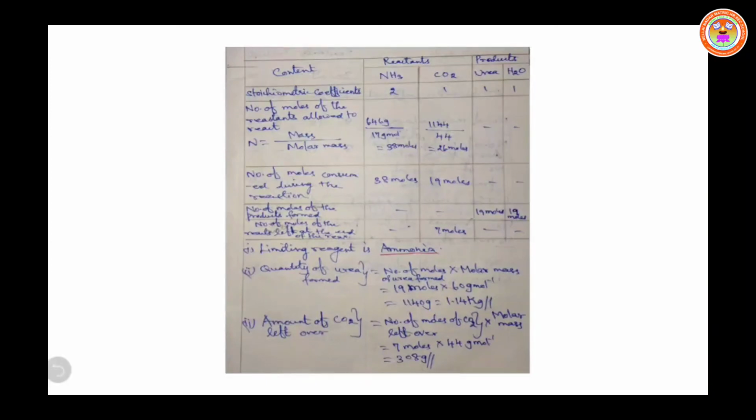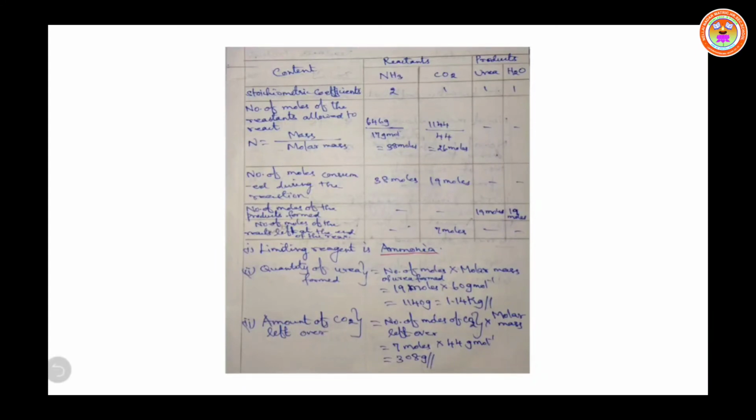Now we are going to calculate the number of moles of ammonia and CO2 consumed during the reaction. How do we find out the number of moles of ammonia and CO2 consumed? With the help of the stoichiometric coefficient and with the help of the quantity of the reactants taken. The number of moles of ammonia reacted as per the stoichiometric coefficient is 2, isn't it?